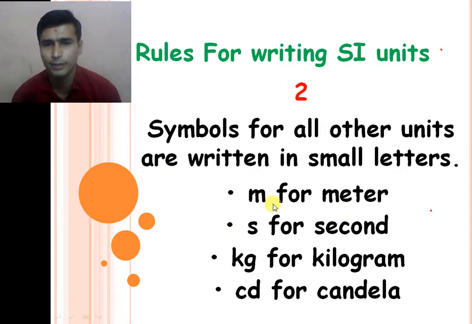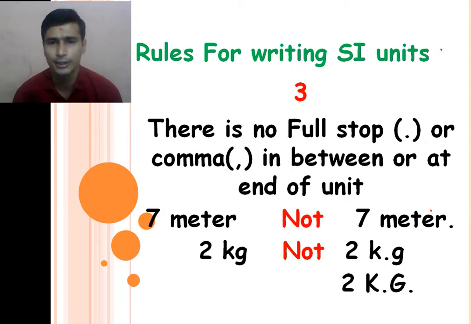Symbols for all other units are written in small letters: m for the meter, s for the second, kg for the kilogram, cd for the candela. We cannot use a capital letter to represent the unit. The third rule is that there is no full stop or comma in between or at the end of the unit. If you write a comma, the meaning will change.